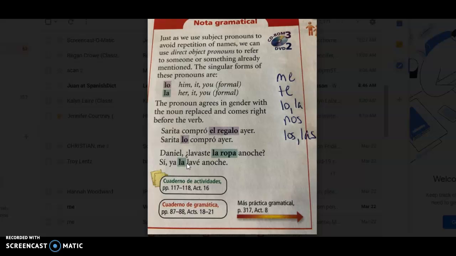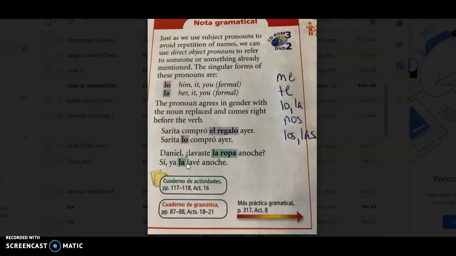The first one in número uno is hacer la cama, to make the bed. So if I have here, I'm going to ask my question. I'm going to say, ¿cuándo haces la cama? So when do you make the bed? Okay? And then I'm going to look at la cama. It is singular and feminine. So the direct object pronoun that I'm going to use is going to be la. I'm going to say la hago, H-A-G-O. Remember, hacer is irregular. So la hago. And probably you'd make your bed in the morning. So you might say la hago en la mañana. I make the bed, or I make it in the morning.